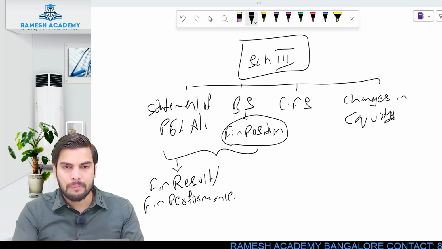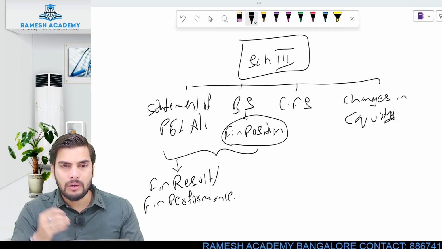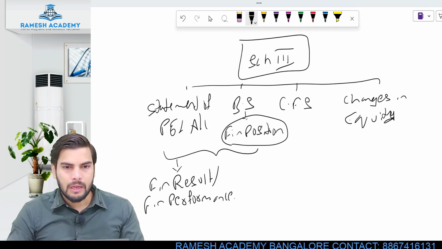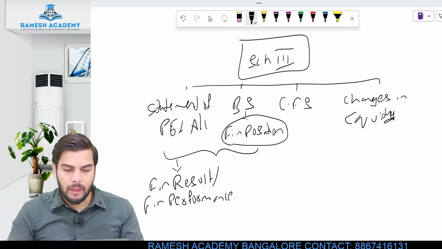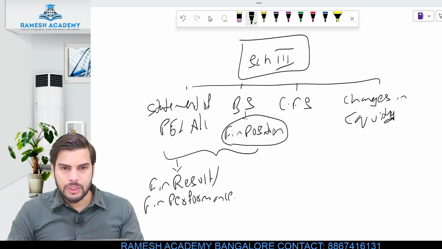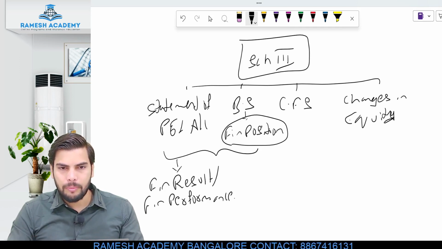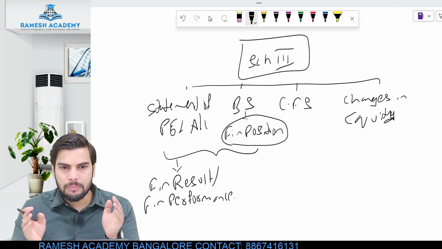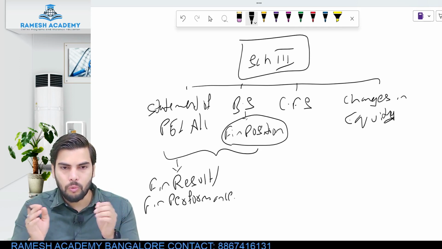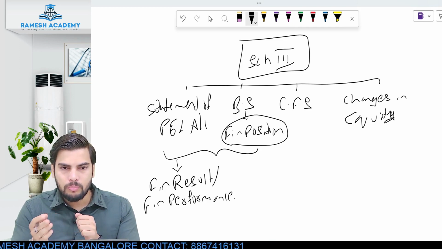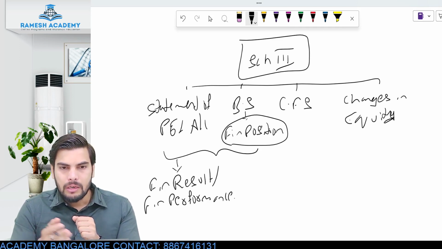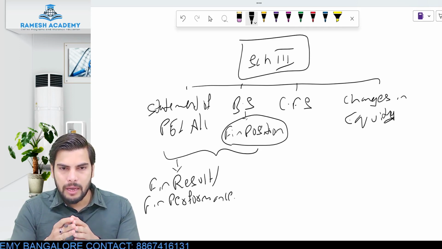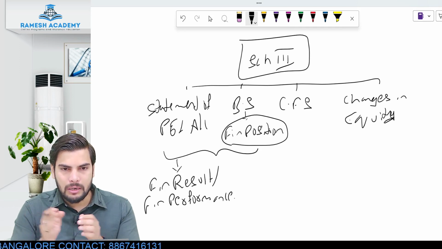The statement we prepare in order to determine the financial result would be this profit and loss account. And when it comes to financial position, the statement which we prepare would be balance sheet. Always be clear with these two terms. Financial performance and financial position are not one and the same. Majority of the students interpret these two terms in the same manner. No. Both these terms are different.